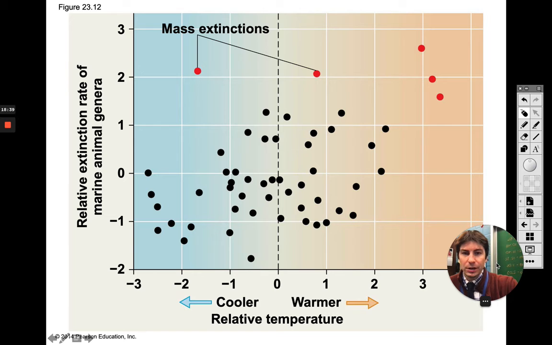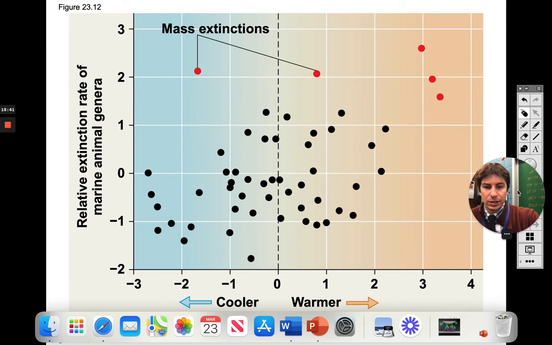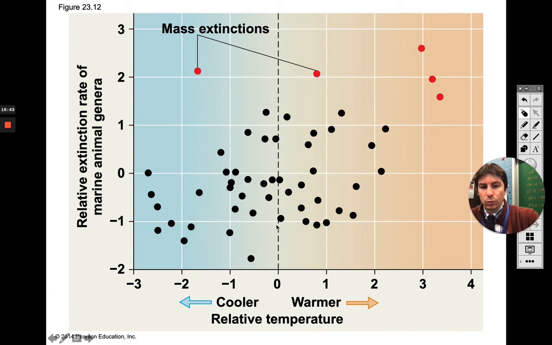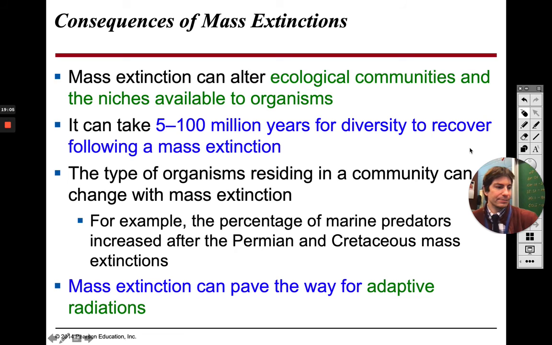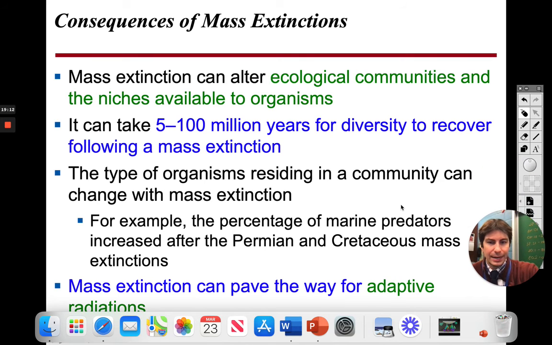So they've noticed that mass extinctions actually occur when it is warmer, a warmer temperature. They found some here, okay? Obviously this one here, that mass extinction, that's our Ice Age one. But the other ones, they found that when it gets very warm, global warming, we have a mass extinction, okay? So with global warming and all that stuff, that's why they're thinking, hey, there could be another mass extinction coming about at some time, all right? Again, maybe not soon.